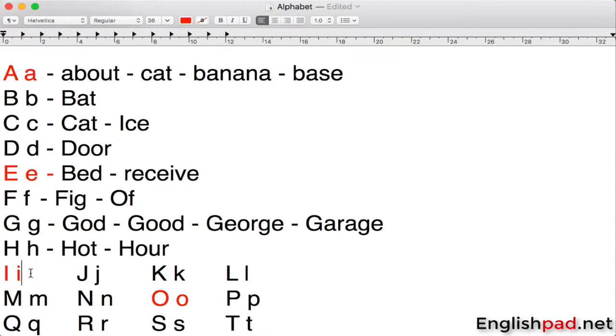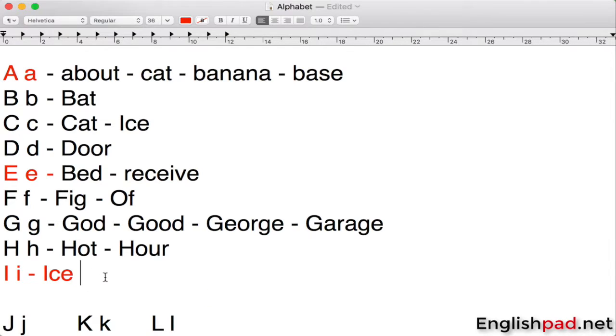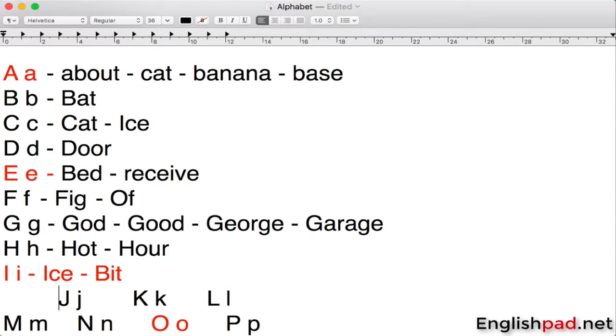Let's go ahead and make some words with I. So I has different pronunciations, just like this one, ice. It pronounces like the alphabet, I, ice. And we have another one, for example, bit. Right here, we have bit. So you see this I is pronounced very short, bit, all right? And then we have J.